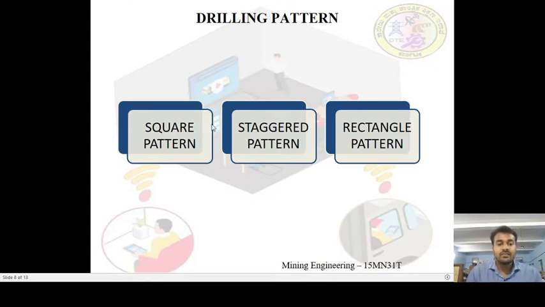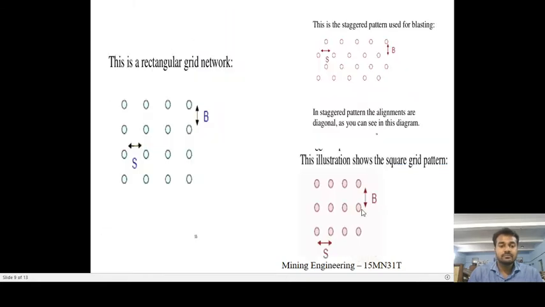In case of drilling pattern, we have three types: a square pattern, staggered pattern, and rectangular pattern. What are these patterns? Let's see here. In case of square pattern, if the distance of the burden and spacing is of equal distance, then such pattern is known as square pattern. See here, if the spacing and burden both are of the same distance, in that case that becomes a square pattern.